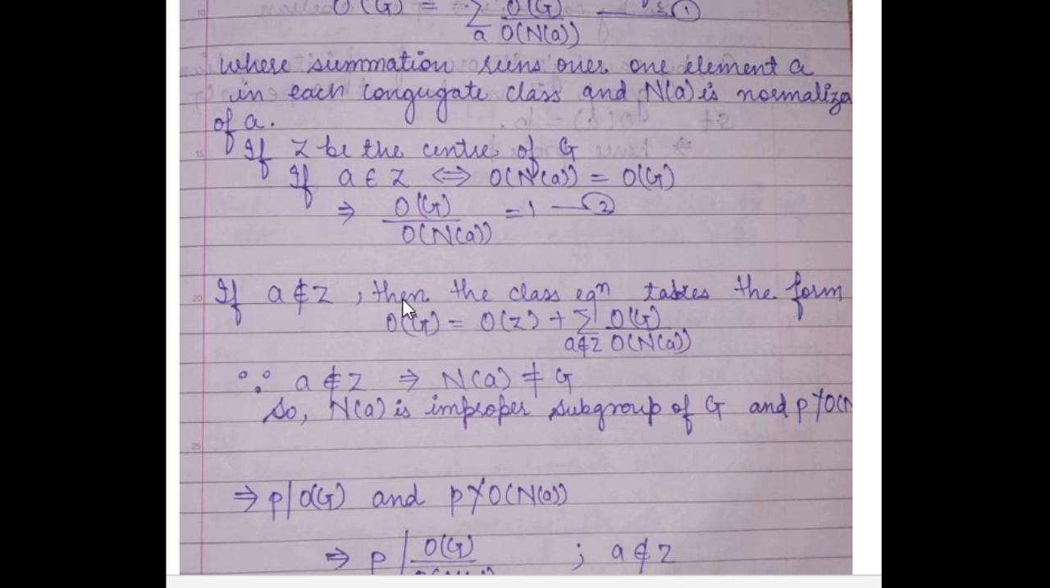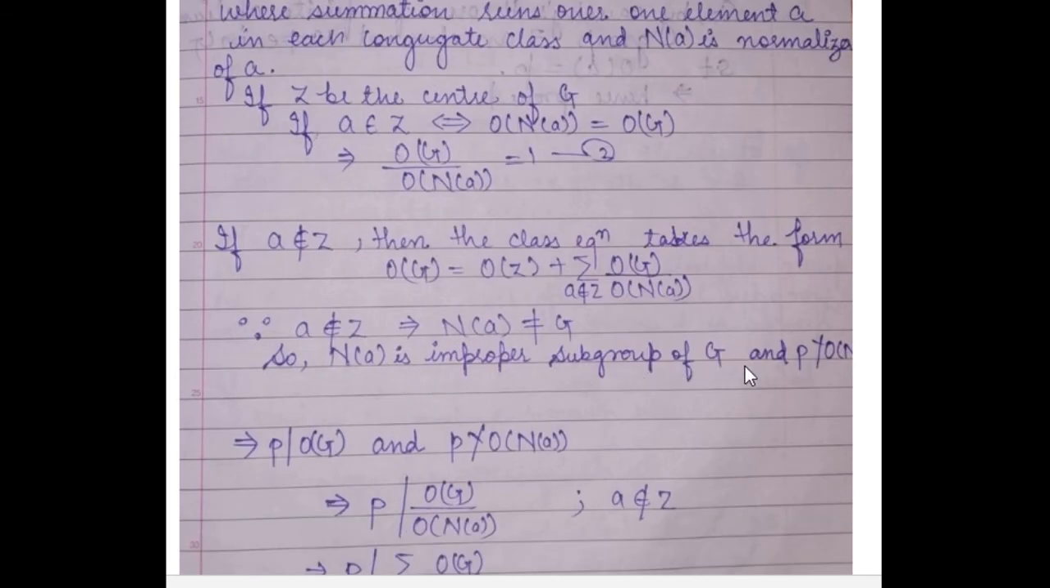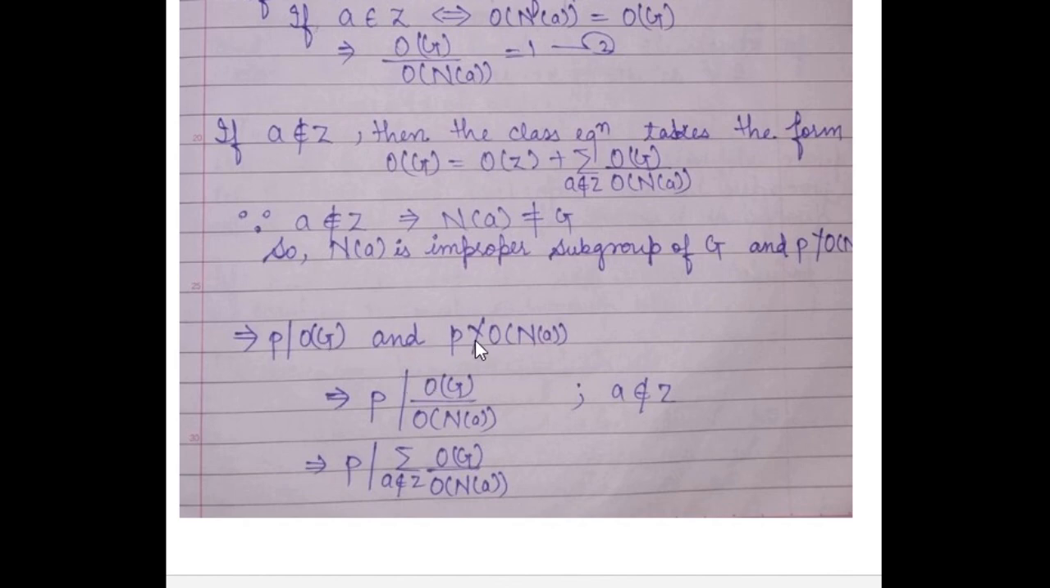So if A does not belong to Z, that is, A is not in the center, then the class equation takes the form: the order of G is equal to the order of Z plus the summation over A not in Z of the order of G upon the order of Na. We have discussed this in the previous lecture. Since A is not in Z, Na will not be equal to G. So Na is a proper subgroup of G, and P does not divide the order of Na. So P divides the order of G and P does not divide the order of Na. But by the division theorem, P divides the order of G upon the order of Na. So P divides the summation over A not in Z of the order of G upon the order of Na.